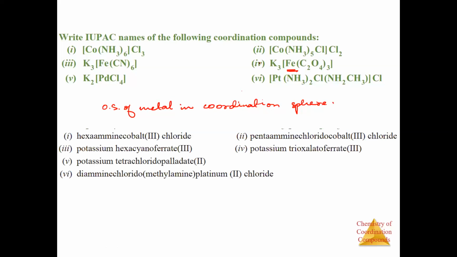Okay, so let me just show you the answers, right? So hexamine, okay, fourth one आप लोग लिख रहे थे ना, so it will be potassium trioxalato ferrate 3, right? Now see, then I wrote for the fifth one, it will be potassium tetrachlorido palladate. This is palladium, so it will be palladate. And you can see always that this is the cation name, this is the anion name, and there is a space in between. Okay, so you will write cation, there will be some space, and there will be anion. Got it? आगे बढ़े?